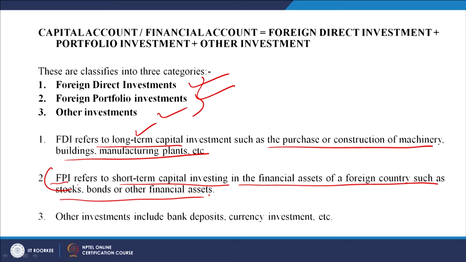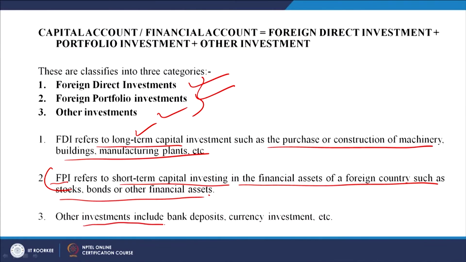Now, what are they doing? They are putting in the money in the market, and as per the fluctuation they would try to make their profits, right. The third is other investments, which include bank deposits, currency investment, etc. Okay. So, all these 3 together make up the capital account, right. So, this is the long term, this is the short term.